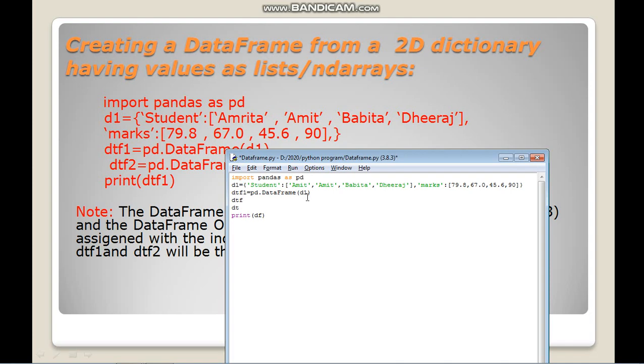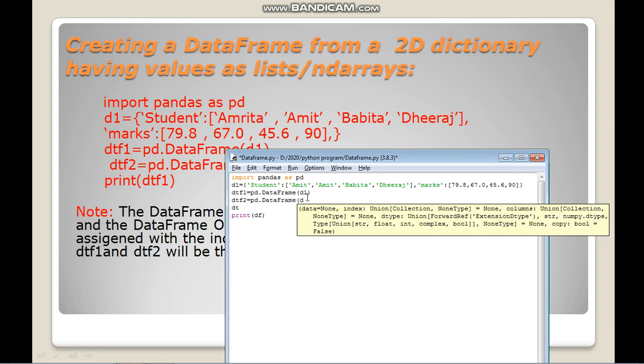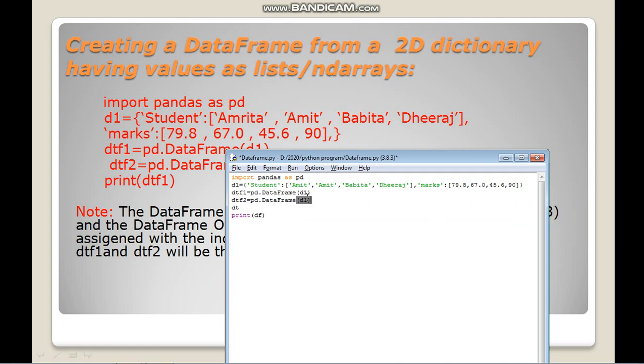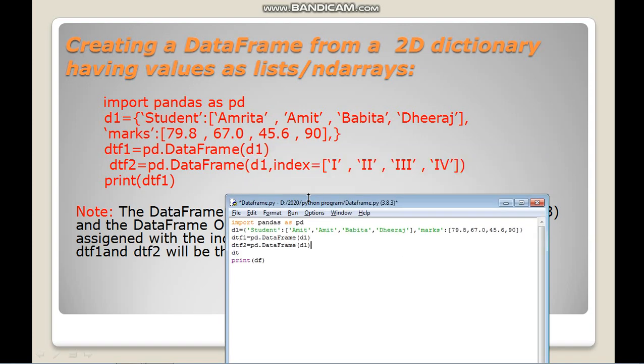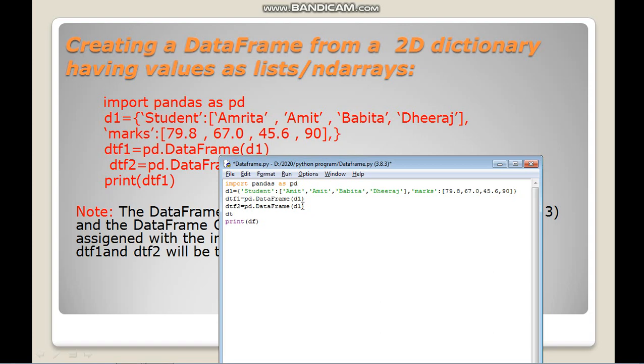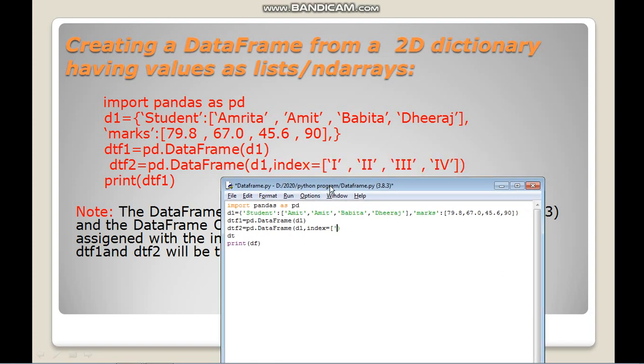So dtf2, I'm just using pd dot DataFrame d1, same dictionary I'm using, but here I'm using the index value also, so that you can know how it will be represented without the index and how it will be represented with the index value. Okay, so how many values do you have?